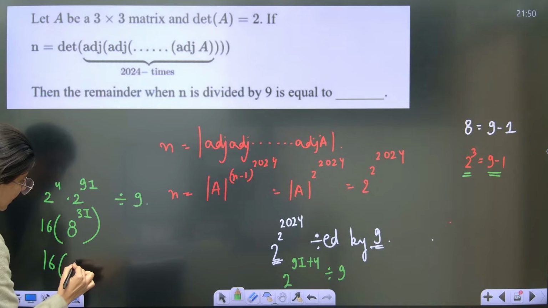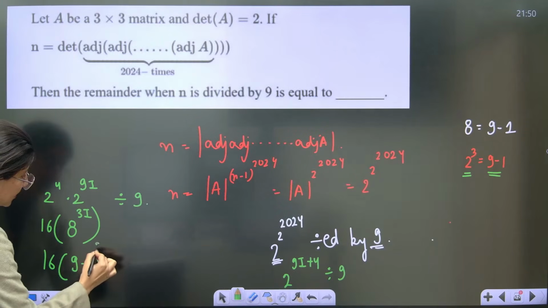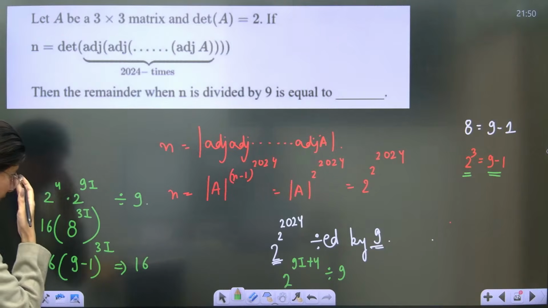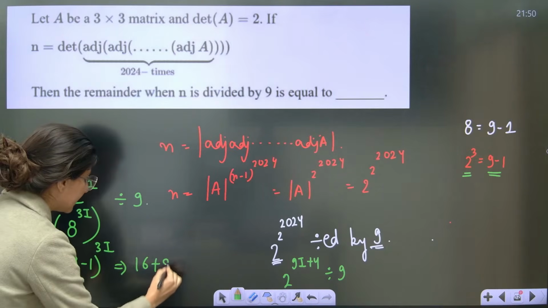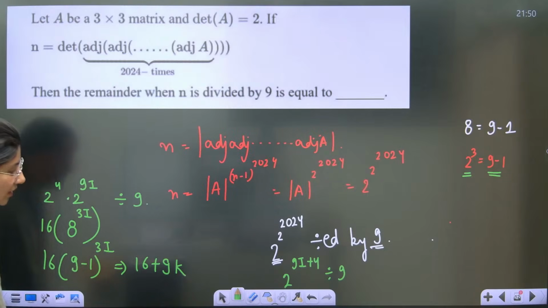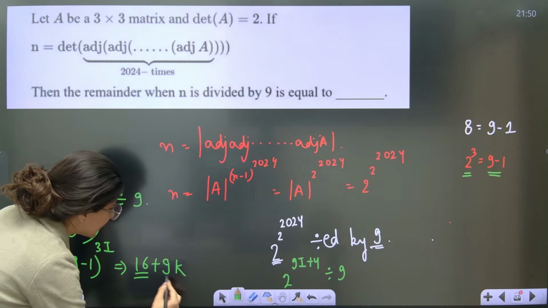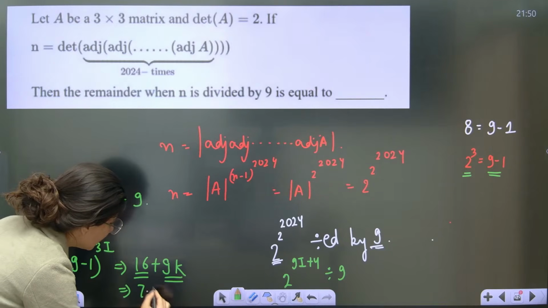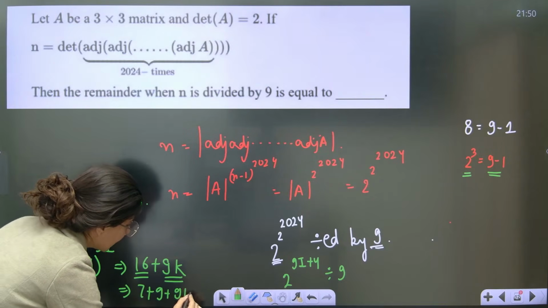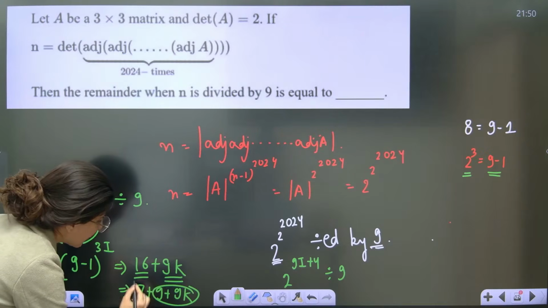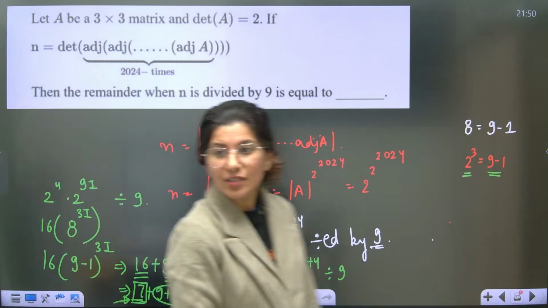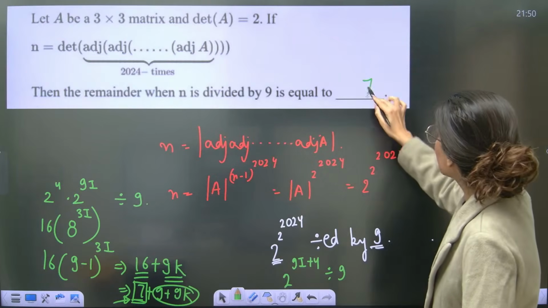This is 9 minus 1, so 9 minus 1 and this is 3i. So this is going to become 16 plus 9k. So your remainder will be what? 16 plus 9k. Now you divide this by 9, you will understand. So 7 plus 9 plus 9k. So your remainder will be 7, guys. So 7 is the correct answer of this particular question. Yes? Okay.